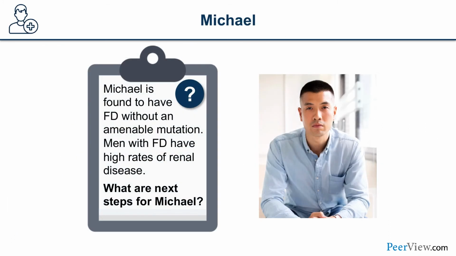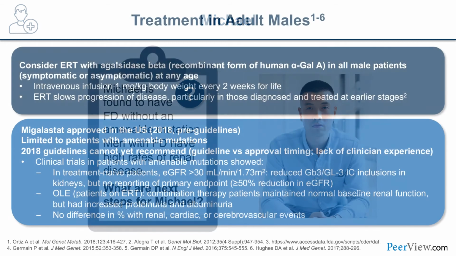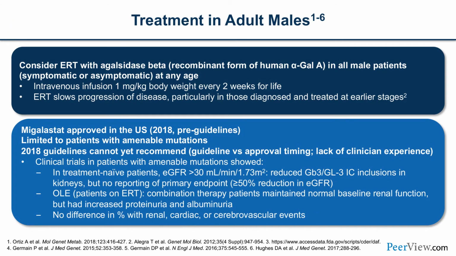So on testing, Michael is found to have Fabry disease. He did not have the amenable mutation. Men with Fabry disease are at higher risk of progression of kidney disease. So what are some of the next steps for Michael? So what options do we have for Michael, who's a 22-year-old male with Fabry disease? Now, keep in mind that we have to do all the supportive treatment. That includes controlling blood pressure, controlling the proteinuria, dyslipidemia, and all the other risk factors for cardiovascular and renal disease in patients. But what are the options available for disease-specific treatment for Michael?